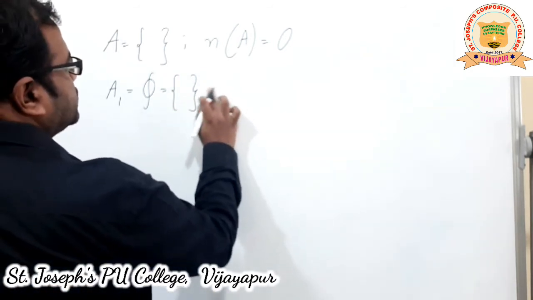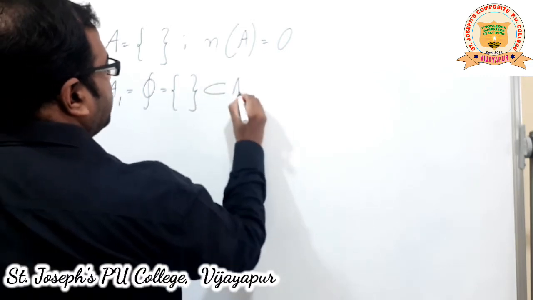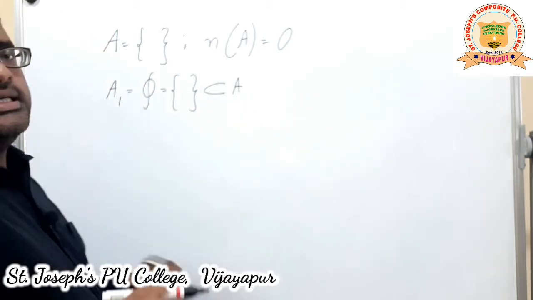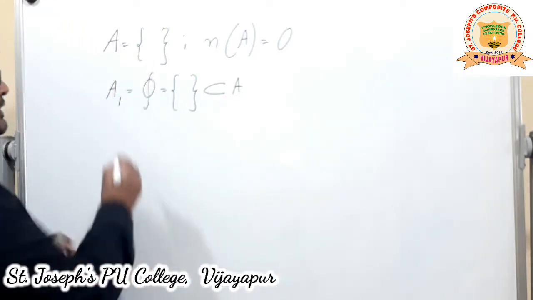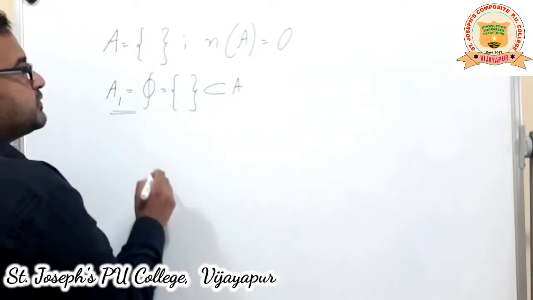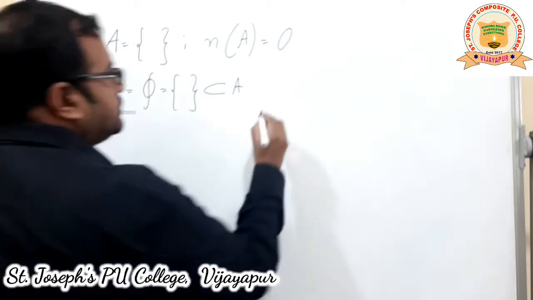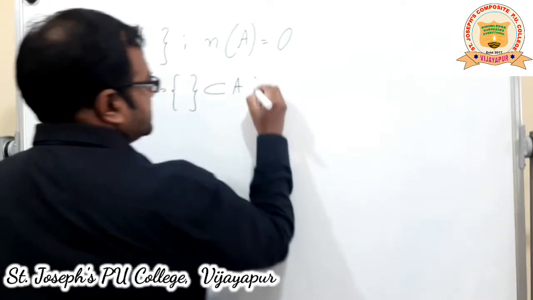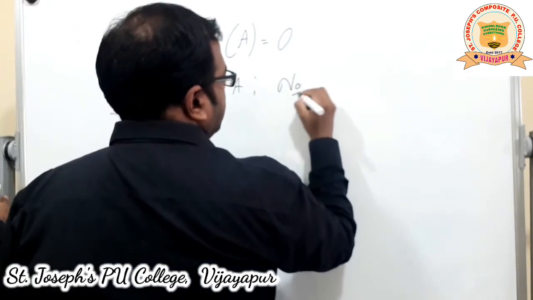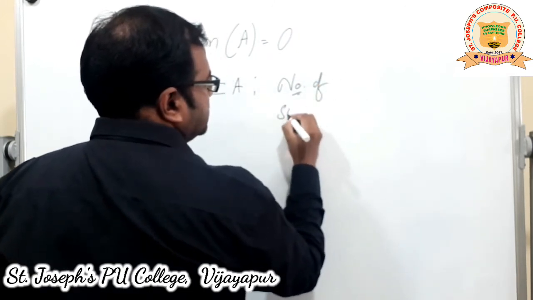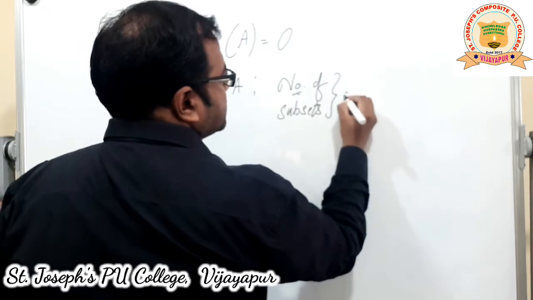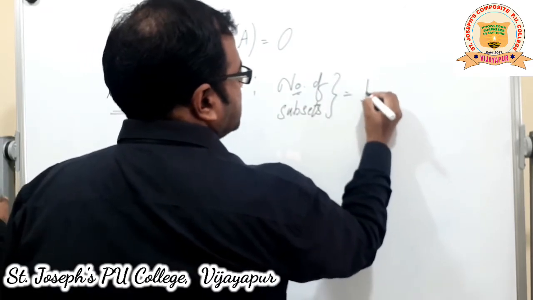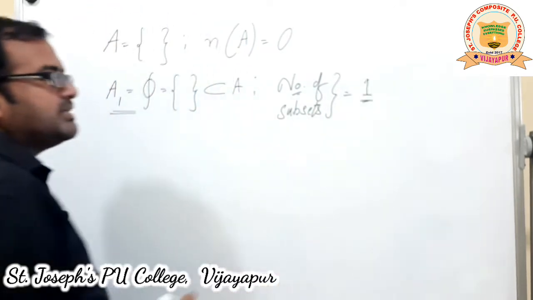Now, this also is a subset of A because the null set is a subset of every set, so by itself also. So, this is the only one subset which is possible, which is A1. So, what is the number of subsets possible? Only one subset.